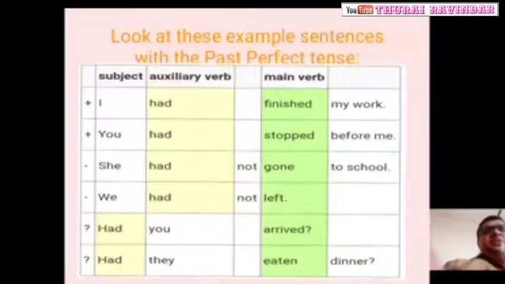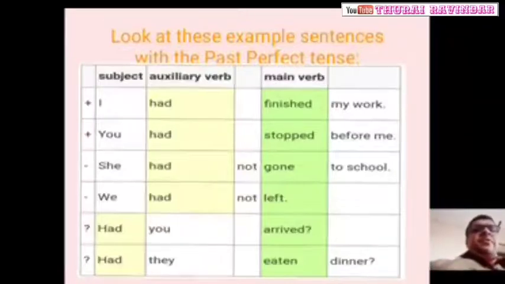Once again I repeat, he stayed up all night because he dash a lot of homework.